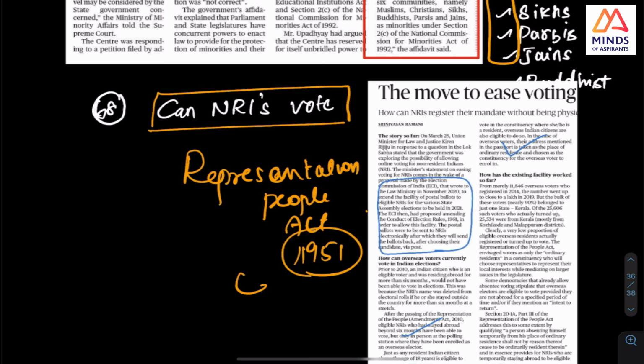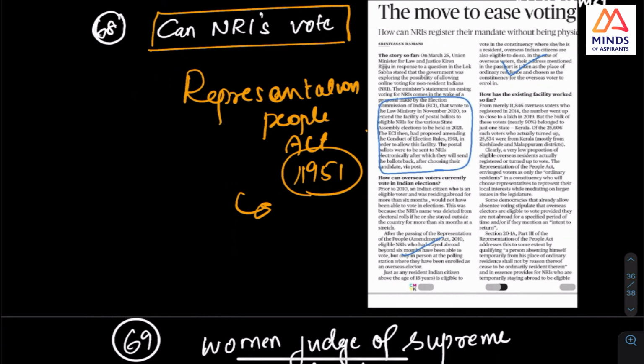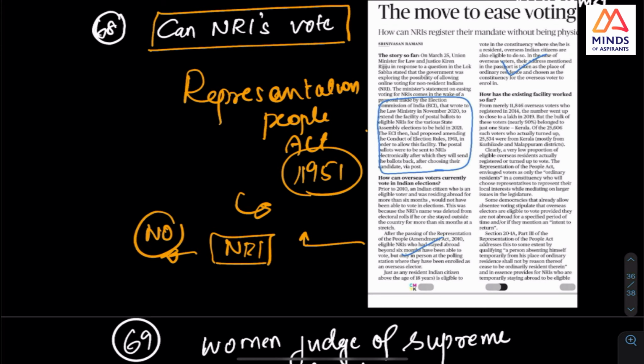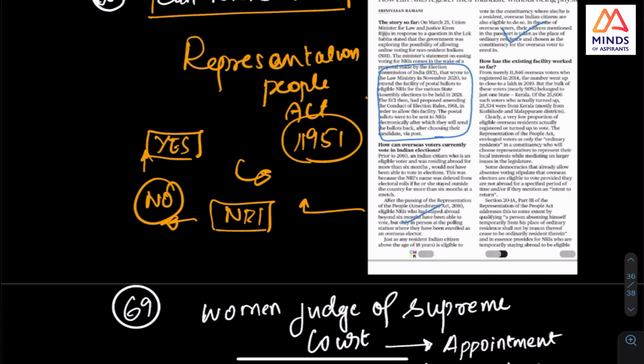So one question they are definitely going to ask from this, and from this you should know: NRIs can vote. Earlier no, but now yes. So they can vote in a particular constituency in the place they are. The provision has been made in the Representation of the People Act. So please check it. What is the definition of an NRI?